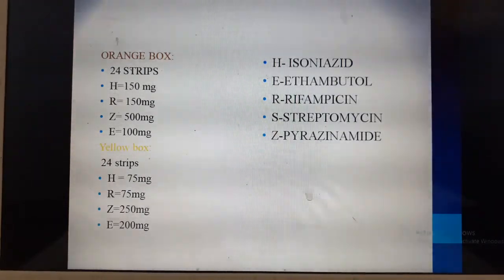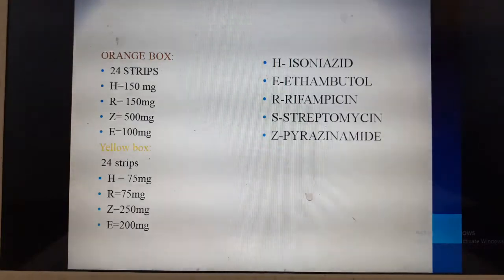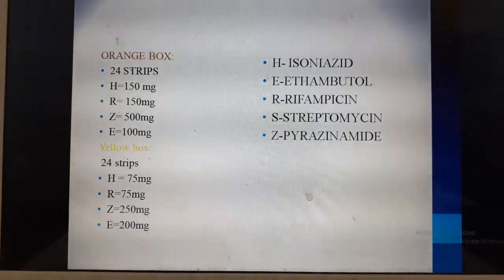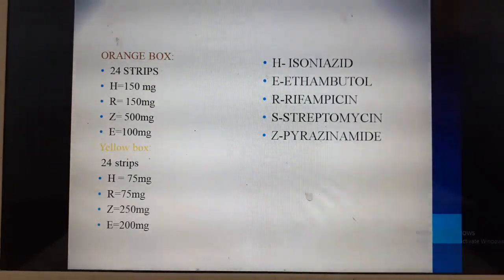Ethambutol is another important drug which has a side effect of optic neuritis. Therefore, regular eye checkups are recommended for these children once a year. Rifampicin has hepatotoxic effects, as it can affect the liver, and it can also cause orange color of urine, sweat and tears. Everything can turn orange. So we need to give adequate explanation to the mother regarding rifampicin.